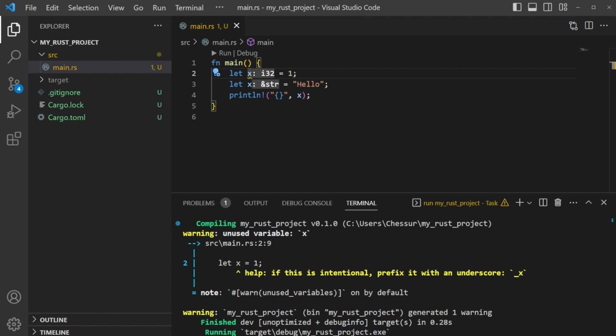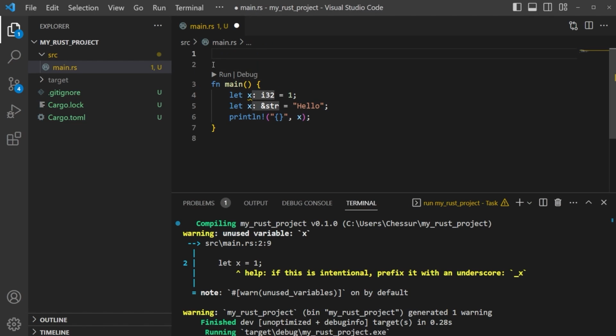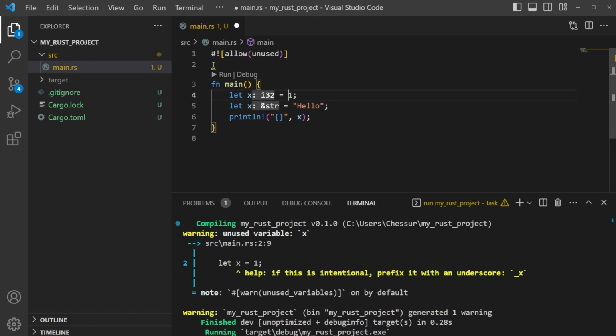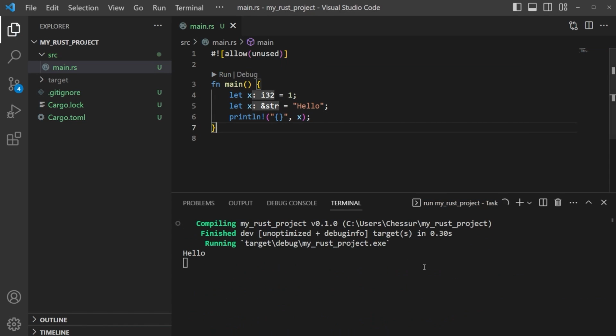There's also one other way to fix this error, and we'll go ahead and just use that now. I don't recommend this for coding. I think having the errors in for debugging, it's better to have this missing or to leave it as is, to have the warnings. But if you do want to get rid of your warnings, you can do a shebang here, a pound symbol and an exclamation mark. And then we just come in here and we say allow, and then we can just say unused. Just like that, and this will stop the errors from happening. We save this. We run it, you can see it doesn't happen now.